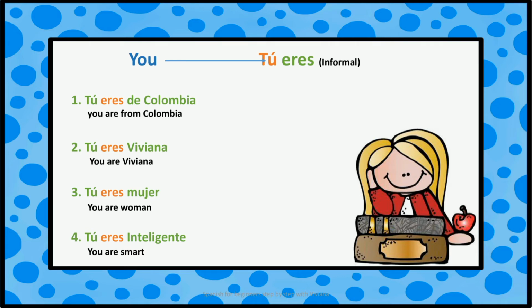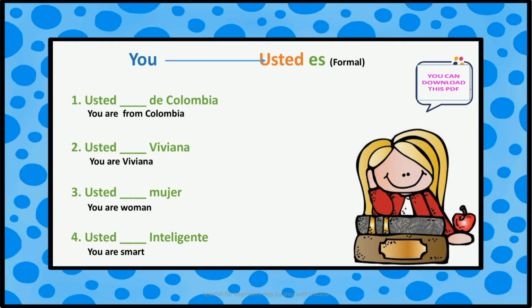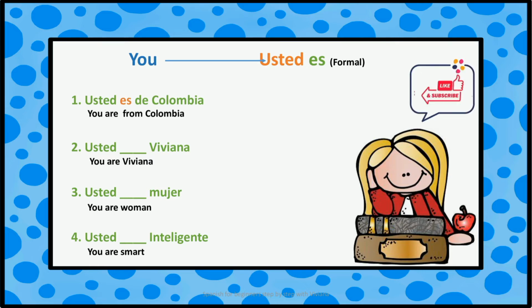Tú eres inteligente. You are smart. I use tú eres because I am talking about your characteristics. You in formal form is usted. The conjugation is usted es. Usted es de Colombia. You are from Colombia.